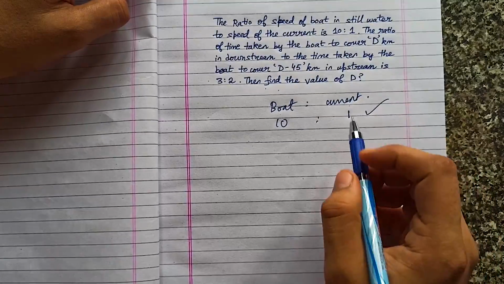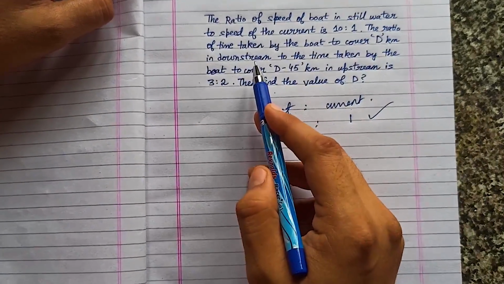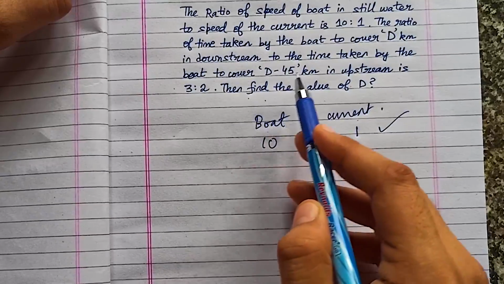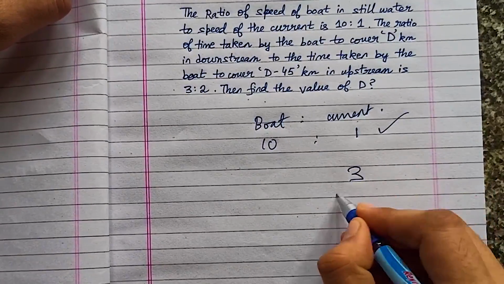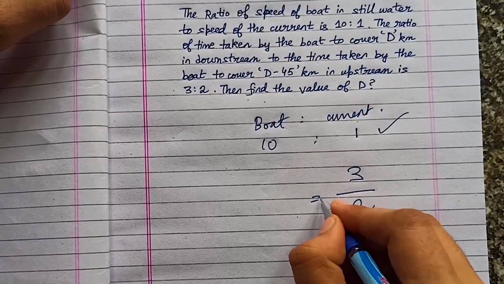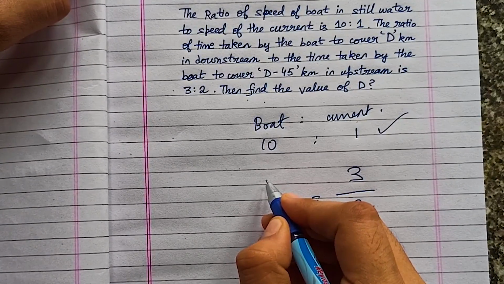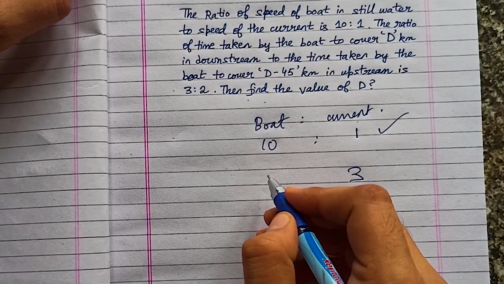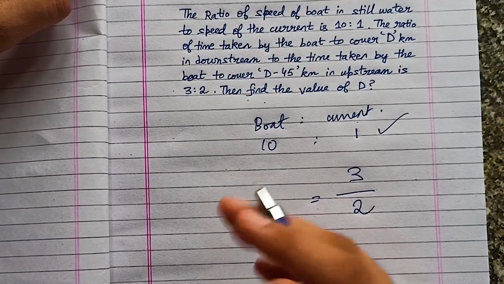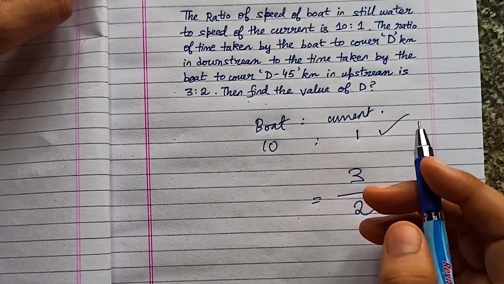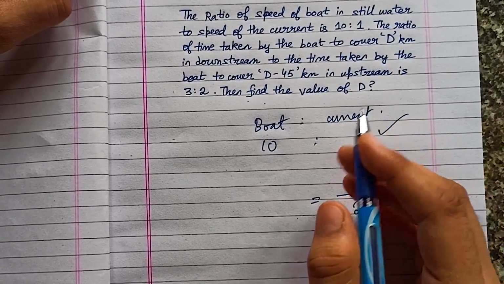Now, we have been given that the ratio of the time taken by the boat to cover d kilometers downstream to the time taken by the boat to cover d minus 45 kilometers upstream is 3/2. On top we have the time taken downstream, and at the bottom we have the time upstream. Now what's the formula for time? We know that speed is equal to distance by time, so time is distance divided by speed.